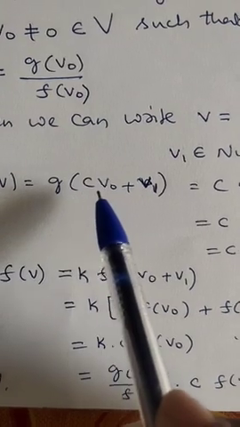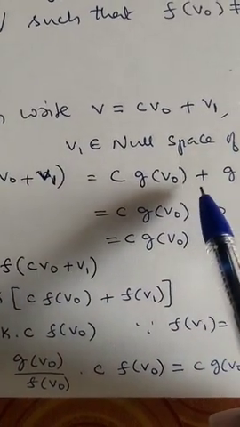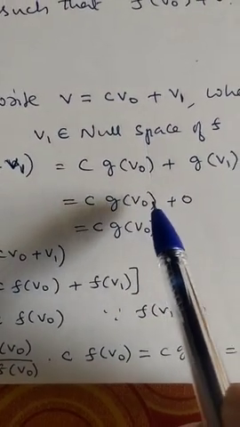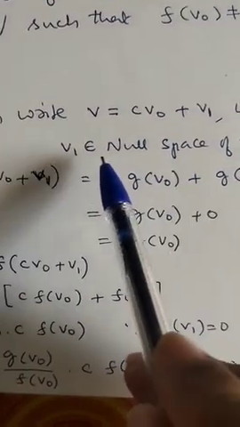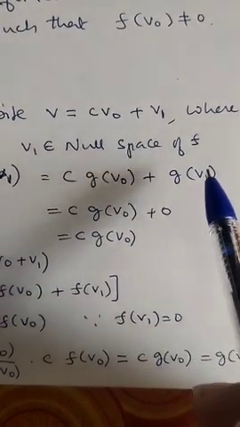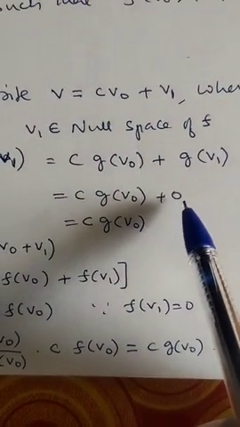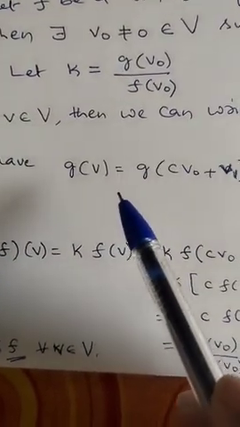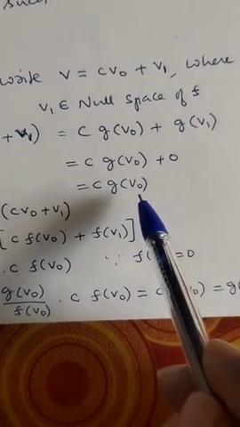Since g is linear, this is c times g of v0 plus g of v1. But v1 belongs to the null space of f, which means v1 belongs to the null space of g. Therefore g of v1 is 0. So g of v is equal to c times g of v0.